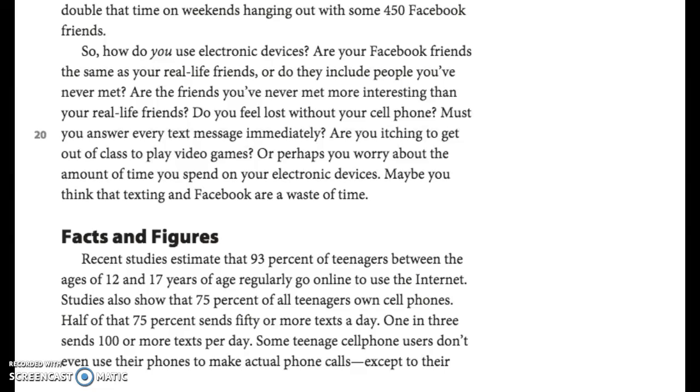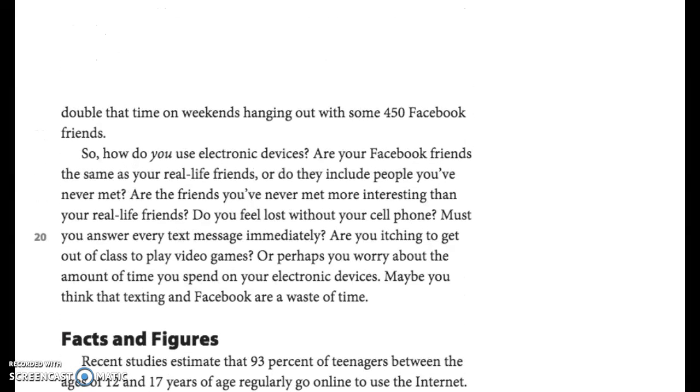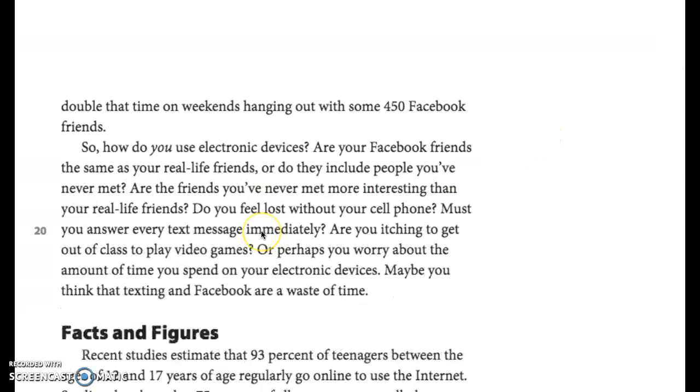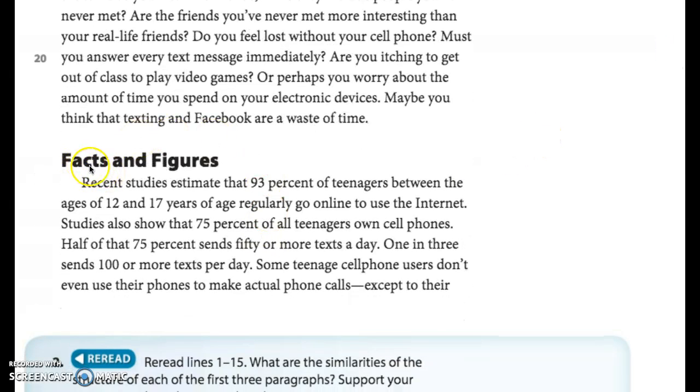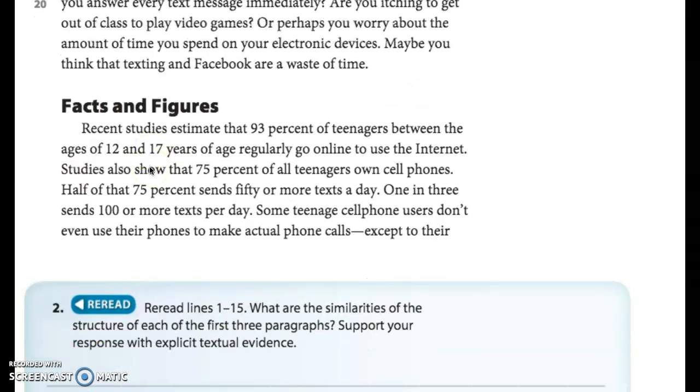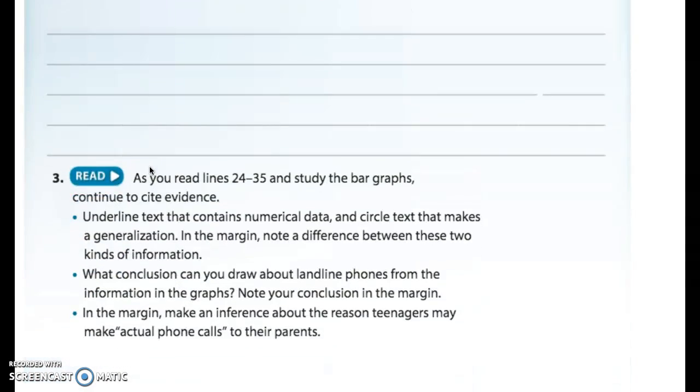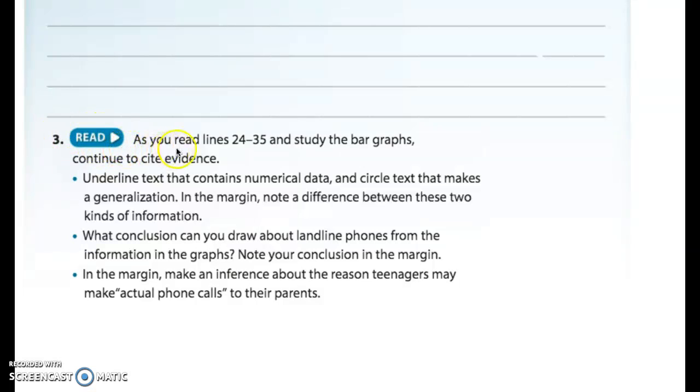All right, for this video lesson, you need to have your close reader booklet out and open to page 78. We're going to pick up where we left off with the next section, facts and figures. So let's look at what we need to do for this section. It says here, read. As you read lines 24 through 35 and study the bar graphs, continue to cite evidence.